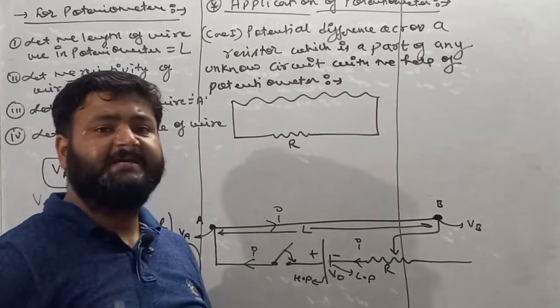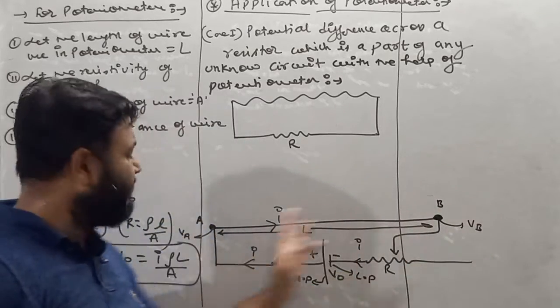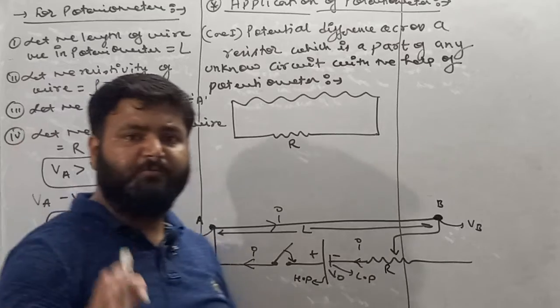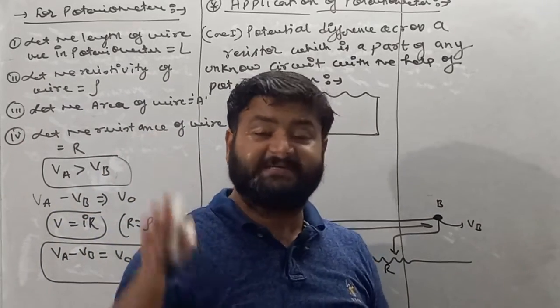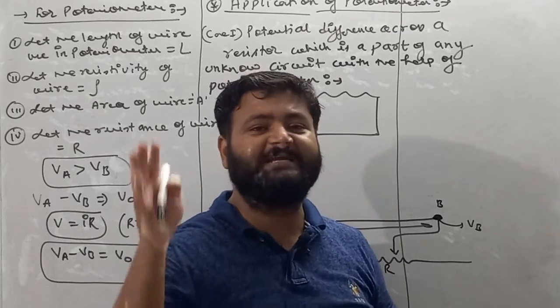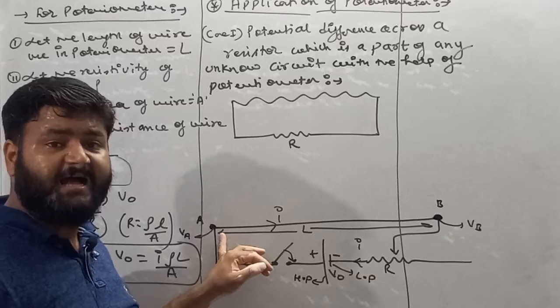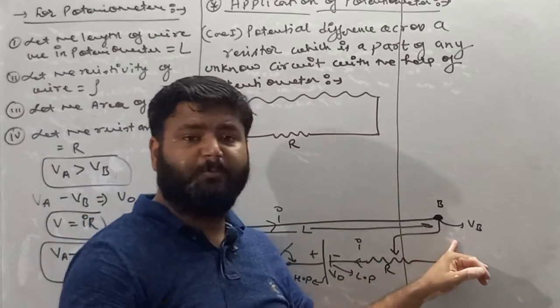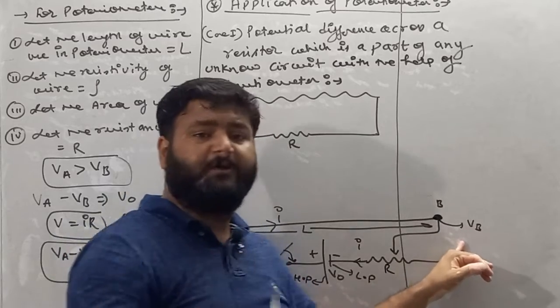What it implies is that as we move towards B from A, potential is decreasing. That's why we can say A carries high potential, B carries low potential; A is the higher potential end and B is the lower potential end.